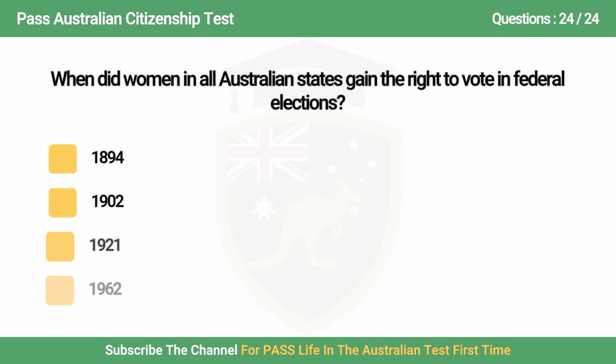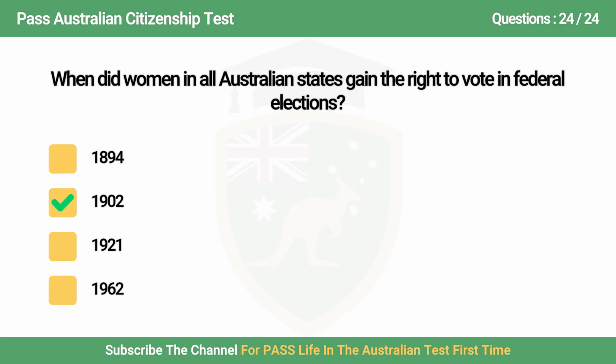Question 24. When did women in all Australian states gain the right to vote in federal elections? A. 1894. B. 1902. C. 1921. D. 1962.